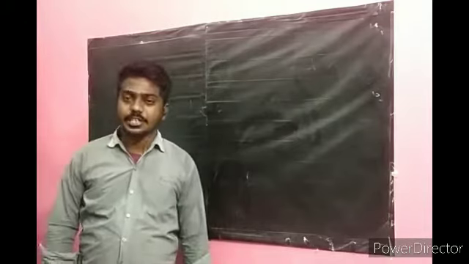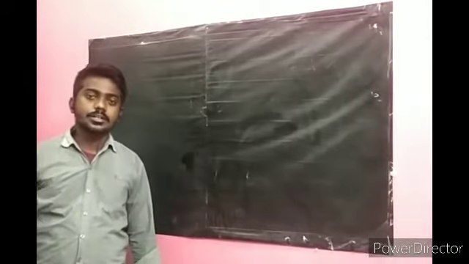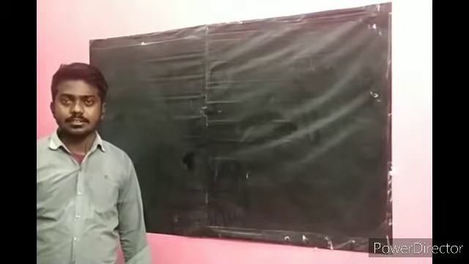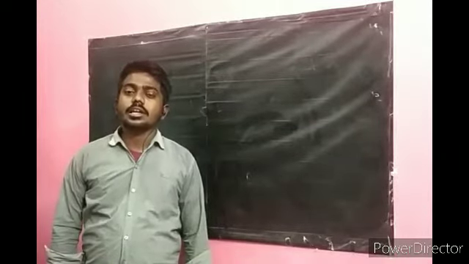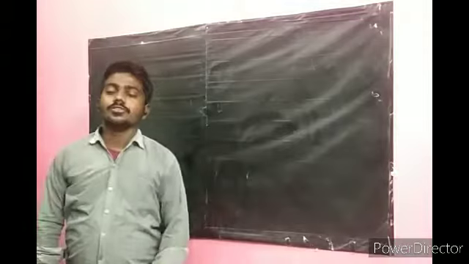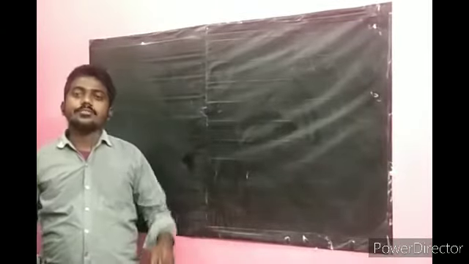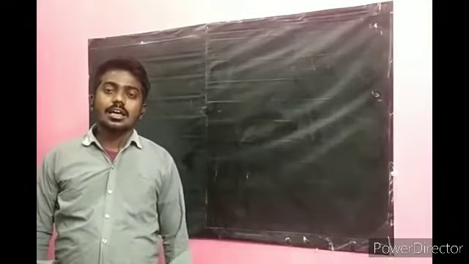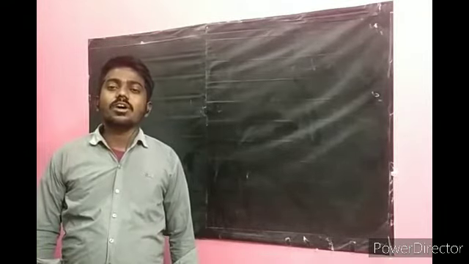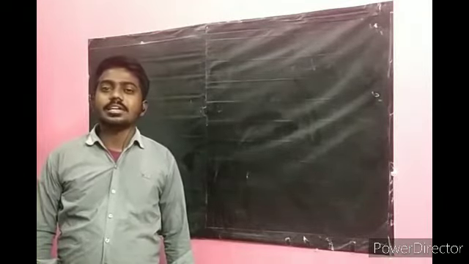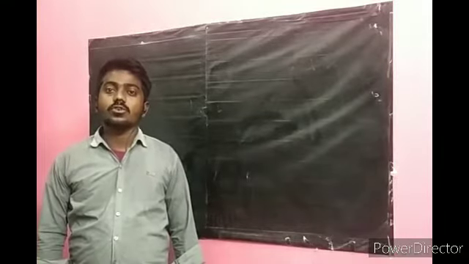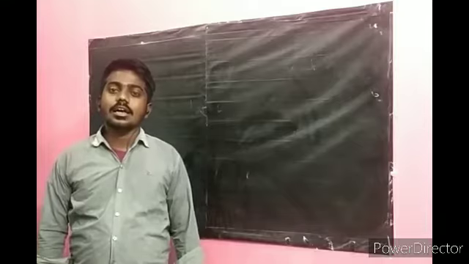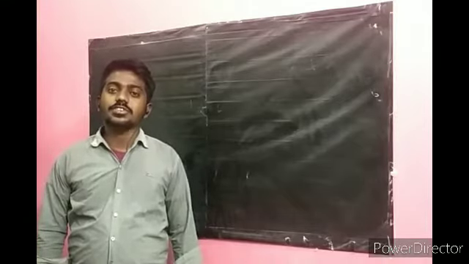Coming to the water cycle, I already told you about the water cycle. The process of water evaporating from the seas and forming the clouds in the sky. Again, the water will fall down by raining, flowing down the slope on land and forming the rivers.